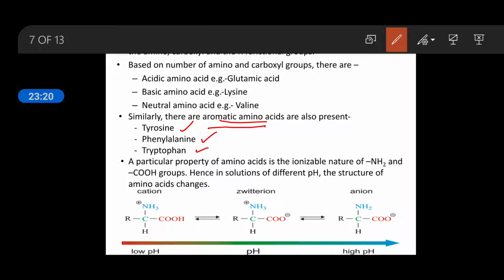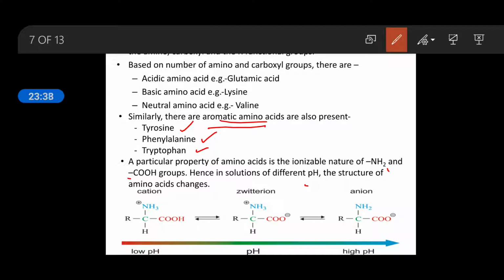The particular property of the amino acids is the ionizable nature of the NH2 and carboxyl groups. Hence, in solutions of different pH, the structure of the amino acid changes.